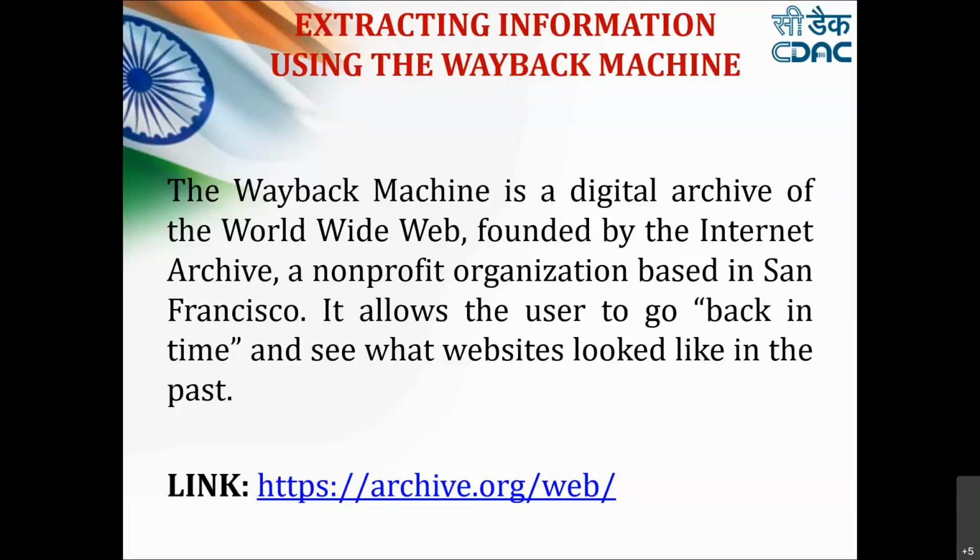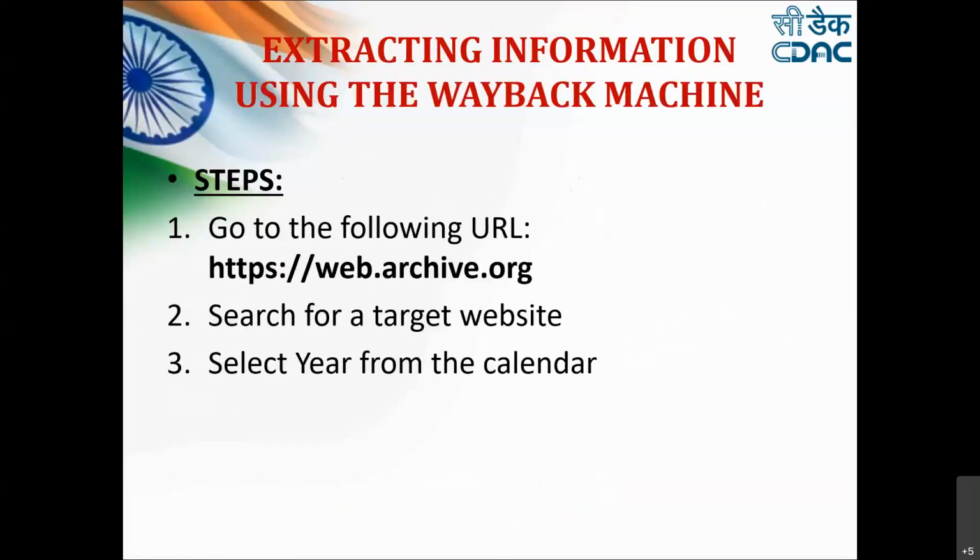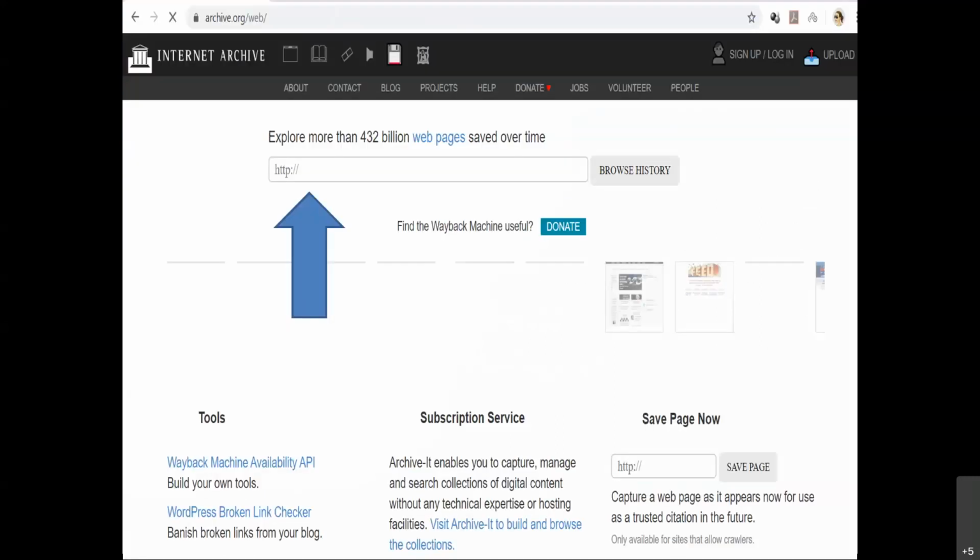Now for that, you can just go to this link, archive.org/web. When you go to this, you will be asked for a target website. You can provide that, and then maybe you can select the year from the calendar, for which year you want the details of this particular website to gather or extract.